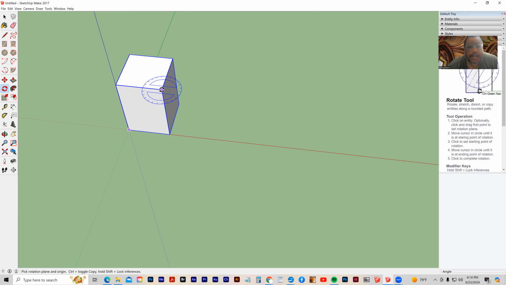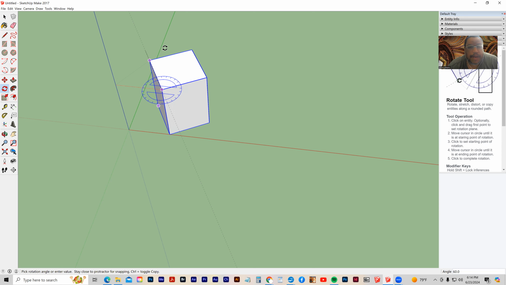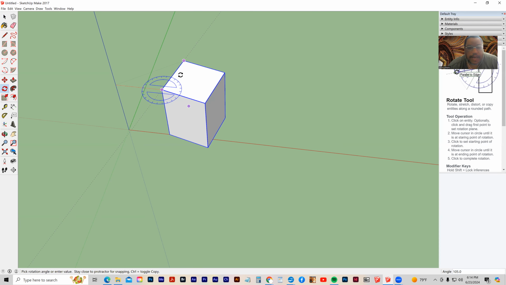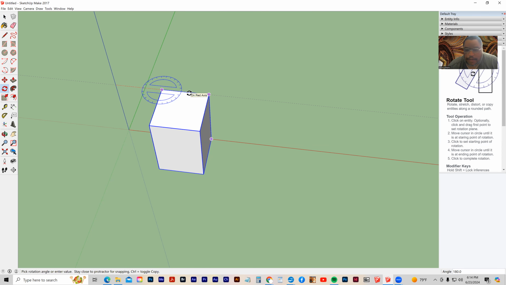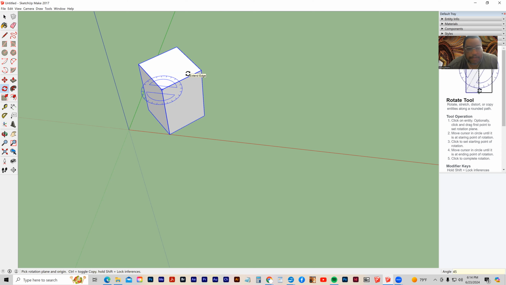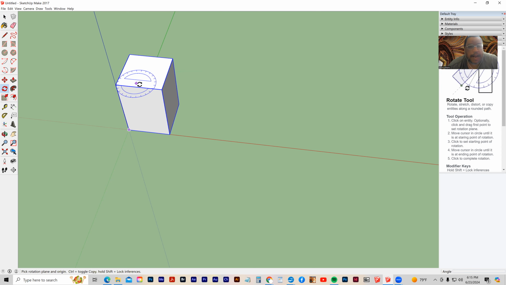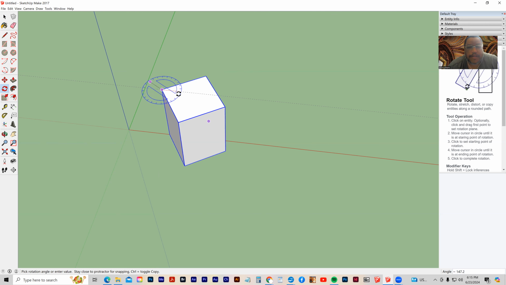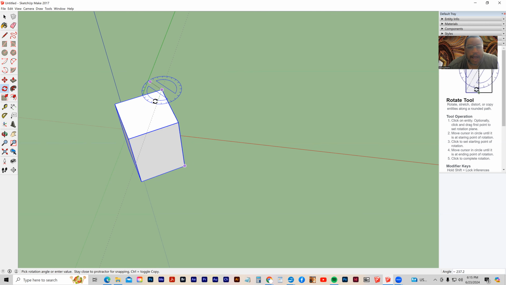What I do is I click, and then I click again to set the pivot point, and I can rotate. I can just rotate it, or I can type in a numeric value. If I wanted this to be 180, I would type 180 degrees and it would snap to 180. Or if I wanted it to be 45 degrees, it would snap to 45 degrees. Also, when I click, if I'm inside of the protractor, it will snap to those little increments on the protractor itself. So that's also very helpful when I am editing.